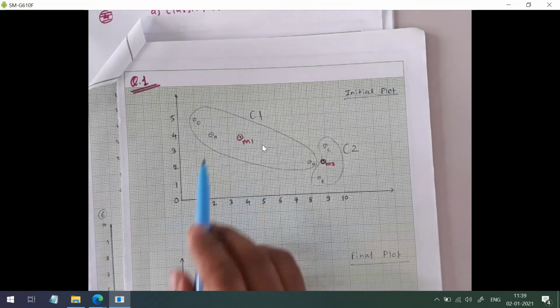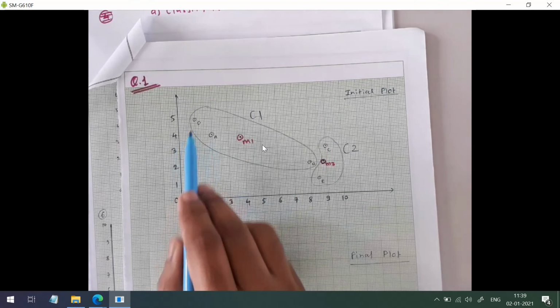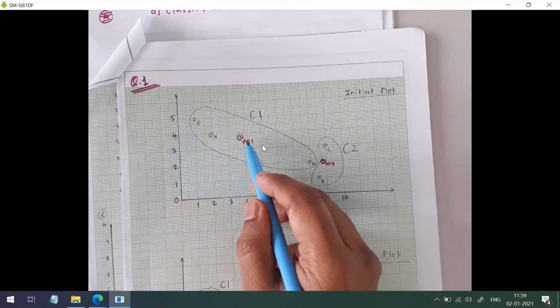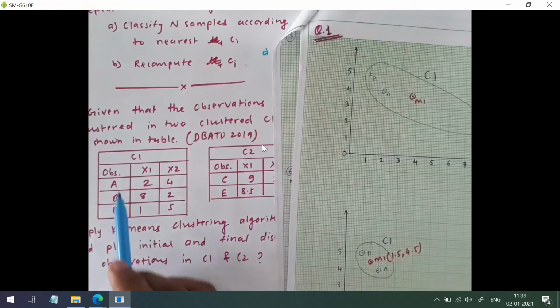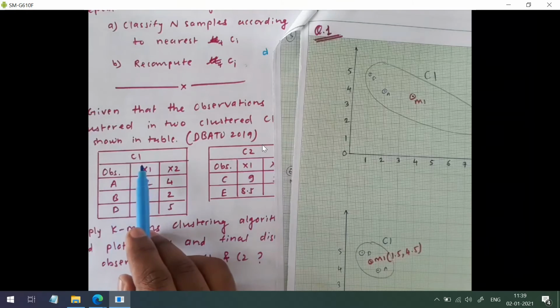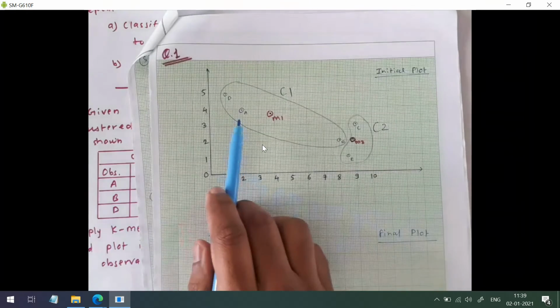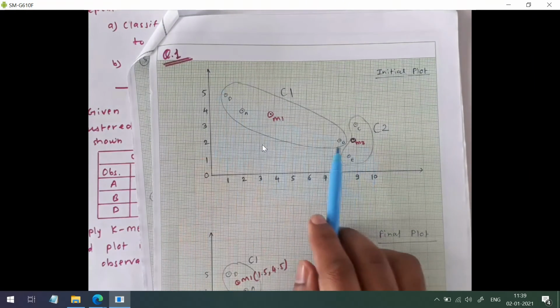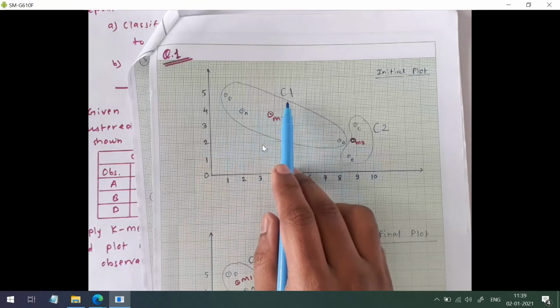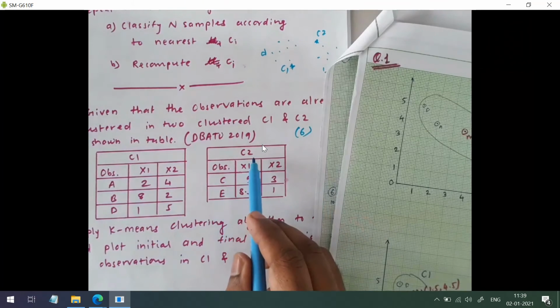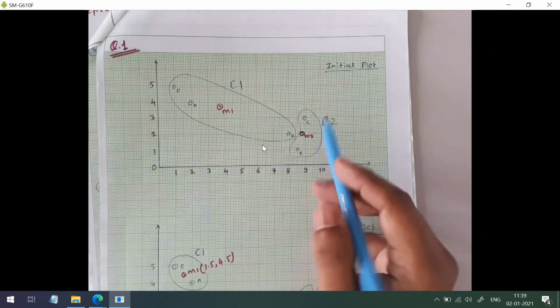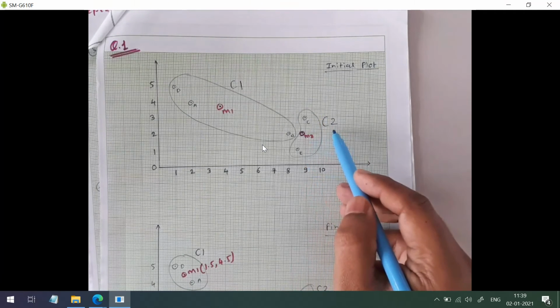A, B, D are assigned to cluster C1, and the remaining points, C and E, are assigned to C2.